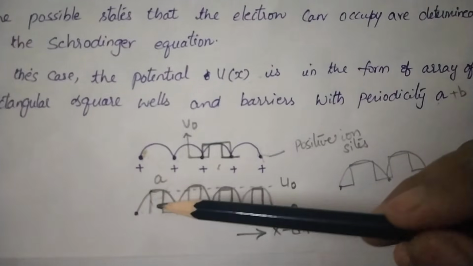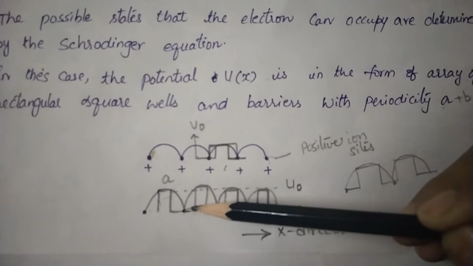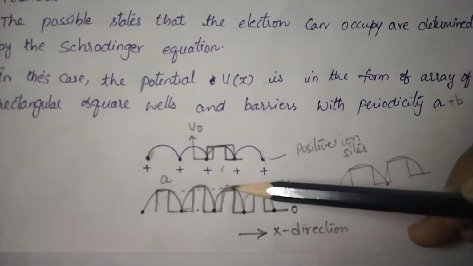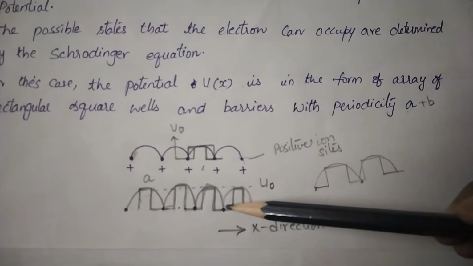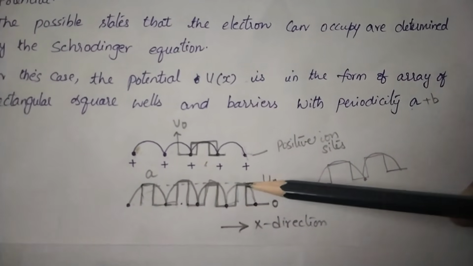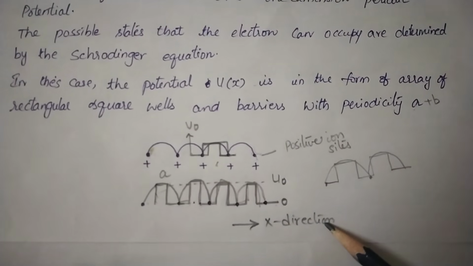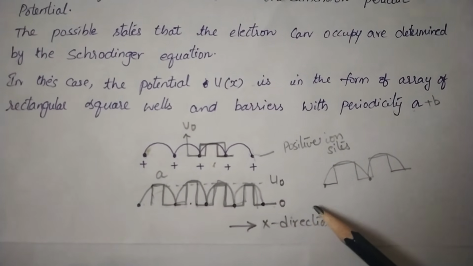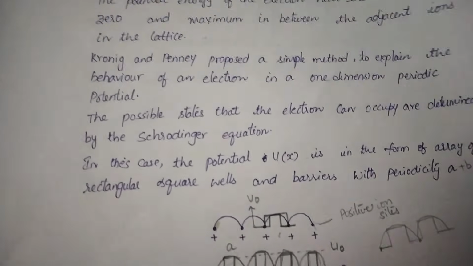Now we are going to consider that the variation of the potential is in the form of rectangular square wells and barriers which have a periodicity of a plus b. This is the direction of propagation of the electron, and this is the variation of the potential for the electron moving in the x direction.